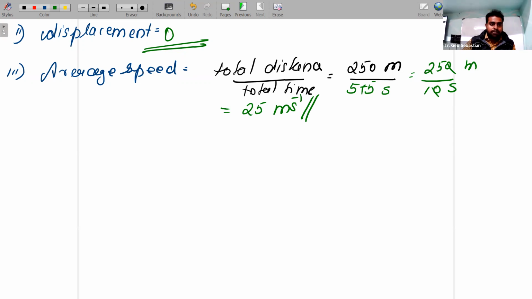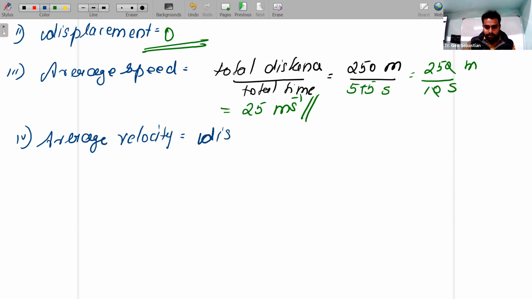Now, what is the fourth one? Average velocity. So what is the formula for average velocity? Average velocity is nothing but displacement divided by total time.